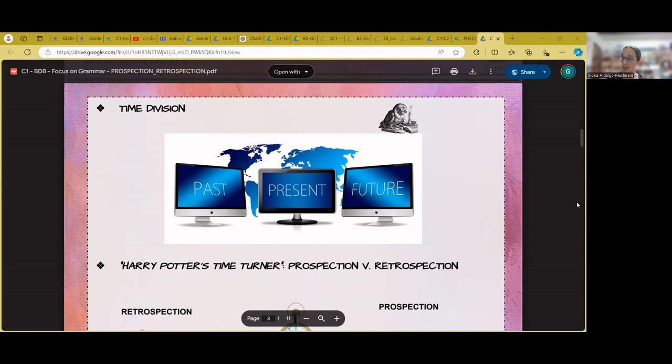If the movement is a forward movement, then that will be prospection. If the movement is a backward movement, then that will be retrospection. So as I said, they happen when two actions are closely linked and one is submitted to the other.